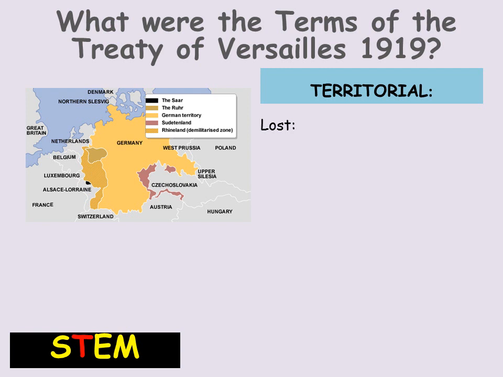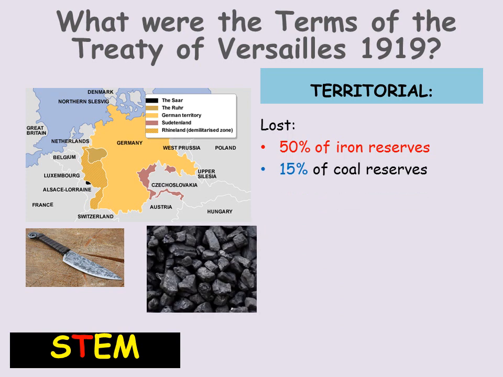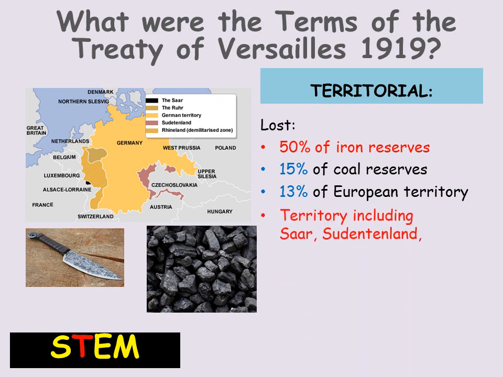The next effect of the Treaty of Versailles is the territorial effect. So what this means is essentially what land was lost. What did Germany have to give up out of its territory? It lost 50% of its iron reserves. Iron's really important for making weapons, but also other things like industrial things or engineering stuff. 50% of its iron reserves gone. 15% of its coal reserves gone. Coal is obviously a very important fuel, can also be used for trade. 13% in total of its European territory was also lost. It was given back to surrounding countries.